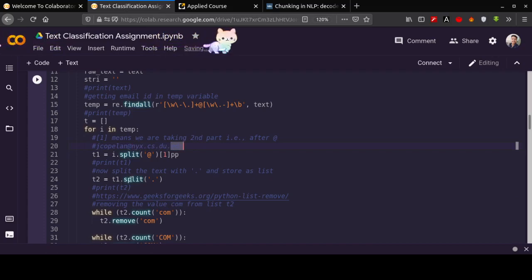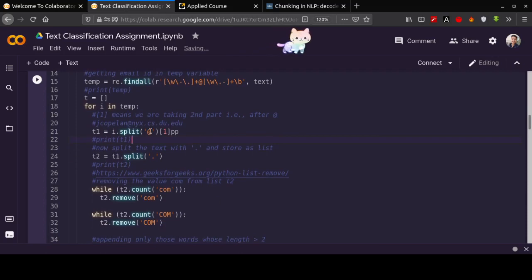Now here we are splitting those which are in t1. So here we can say nyx dot cs dot du dot edu. Okay, so we are separating it. So we have 1 2 3 4, we have 4 elements in our list t2, because we are separating with the dot.